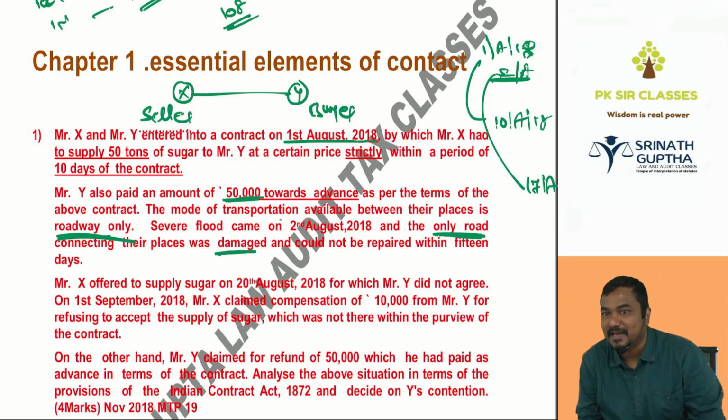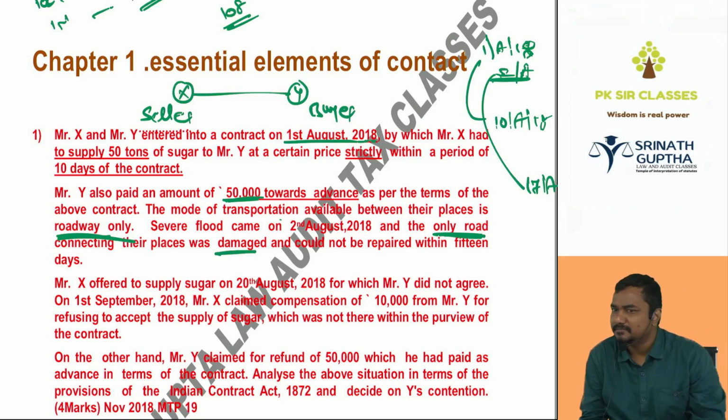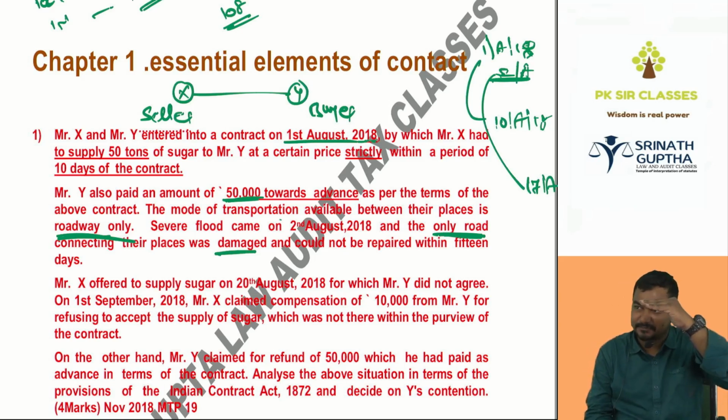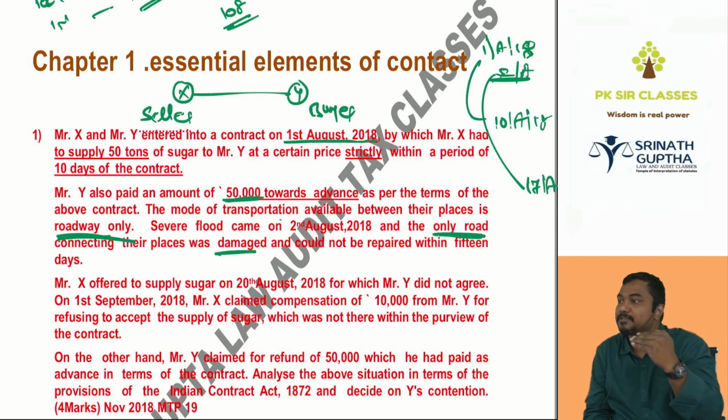Yes sir, no sir. Is it understood? So can I reach that village? Why? The road is not there. Is it possible to perform the contract? Which contract is this? Void contract. On 1st August everything was satisfied; all 10 essential elements were satisfied. After entering into a valid contract, something was missing. It is impossible to perform because of the lack of the road.